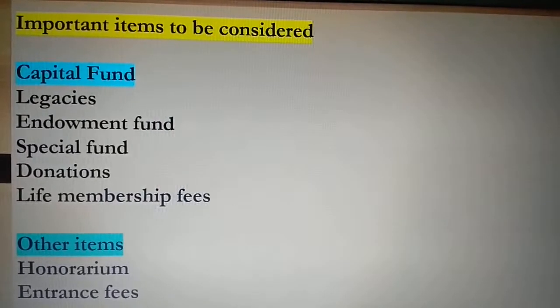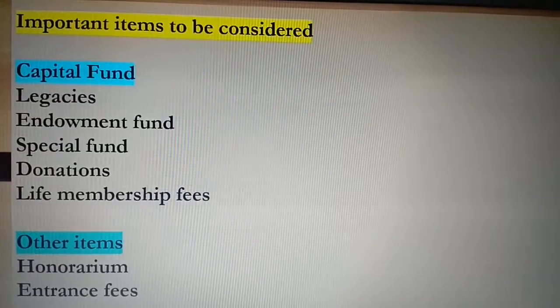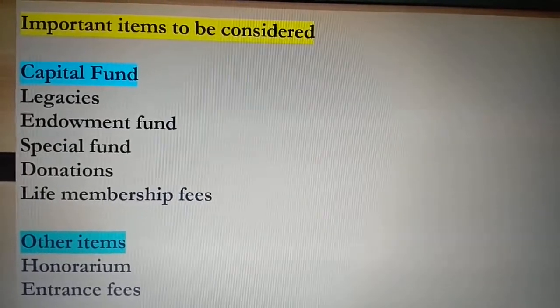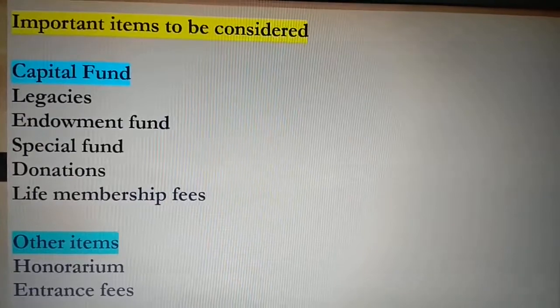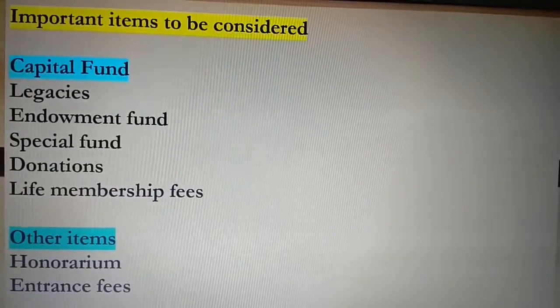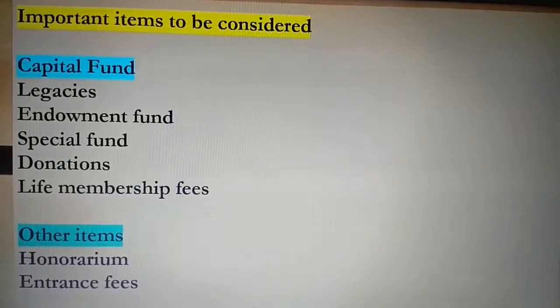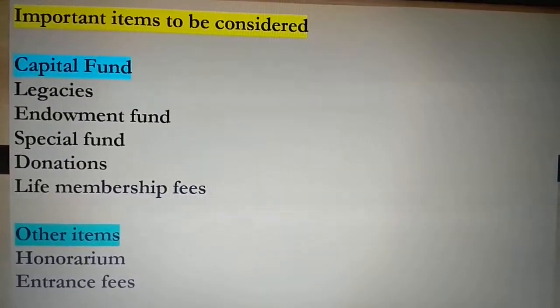So in capital fund, we have certain items to be included, because this is not going to be one concerned person contributing. It's going to be from most of the outsiders. So let us see what actually this capital fund includes. There are certain items under that.